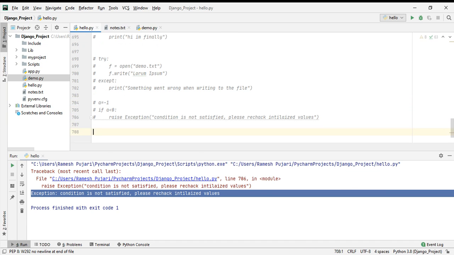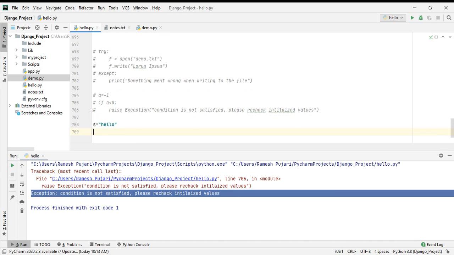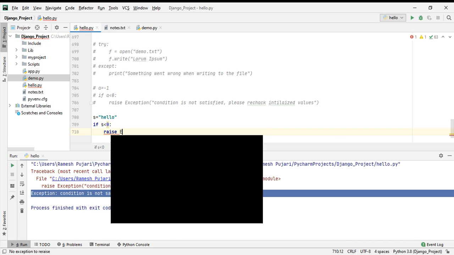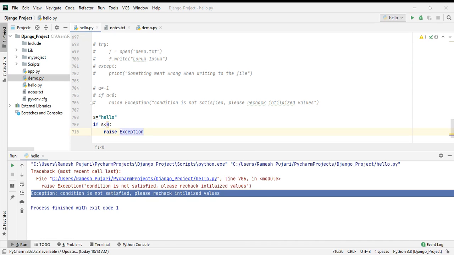I will take s is equal to "hello", my string, and I am checking if s is less than 0. I have taken s as a string, but I'm checking with an integer. So now I will raise the exception TypeError.